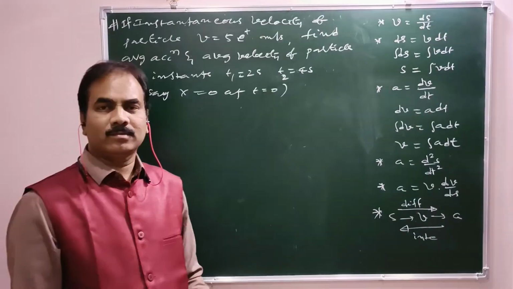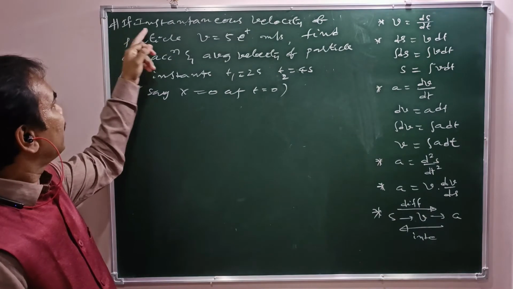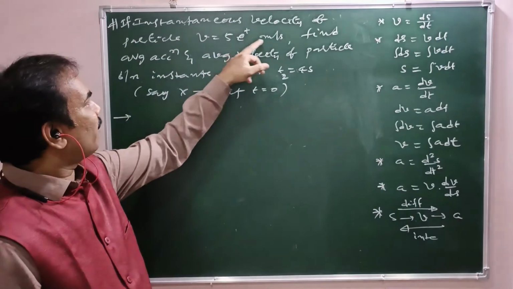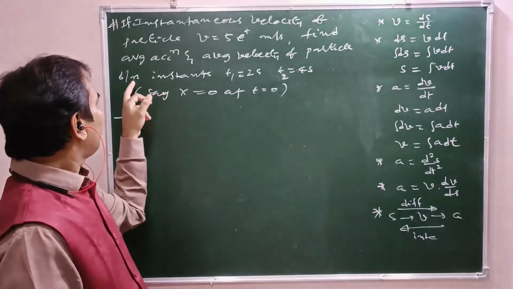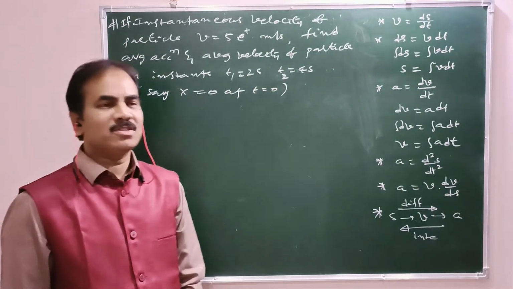Now coming to one more numerical. If the instantaneous velocity of a particle is v equals 5 times e power t meter per second, find the average acceleration and average velocity of the particle between instants t1 equals 2 seconds and t2 equals 4 seconds.